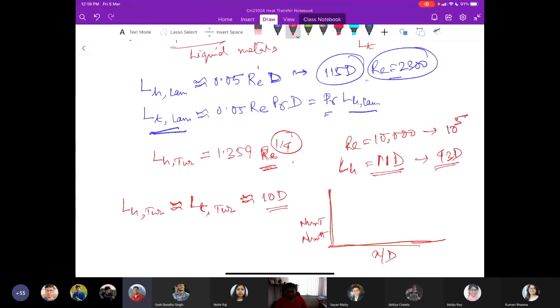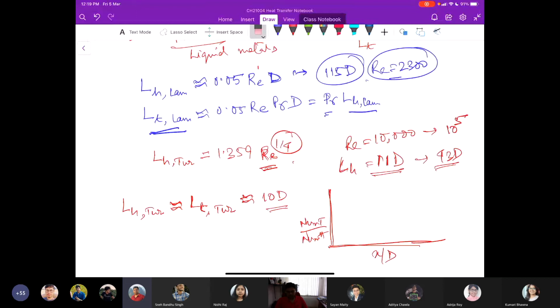We will come to why these variations are here. One is for the constant surface temperature, when the surface temperature of the pipe is constant, and the other is the constant heat flux condition. In both cases, this kind of profile exists.